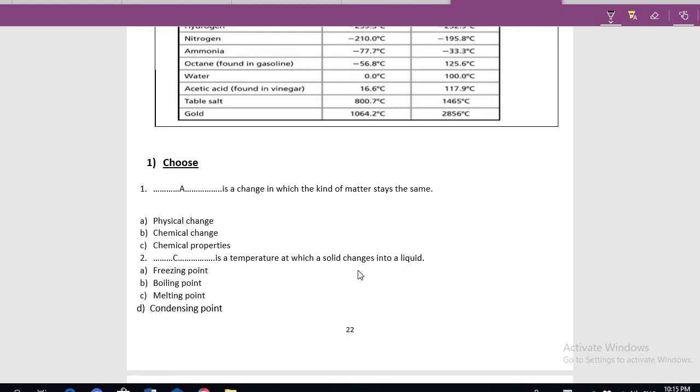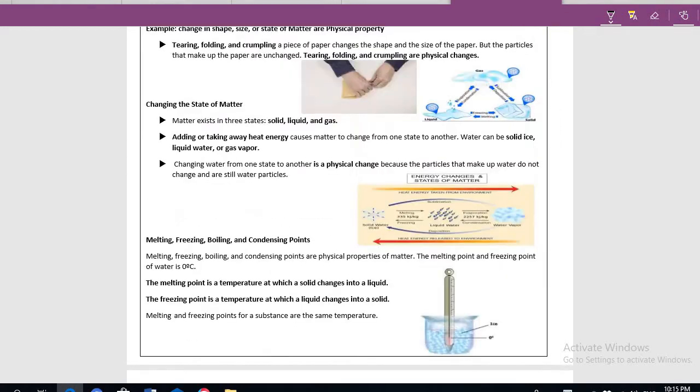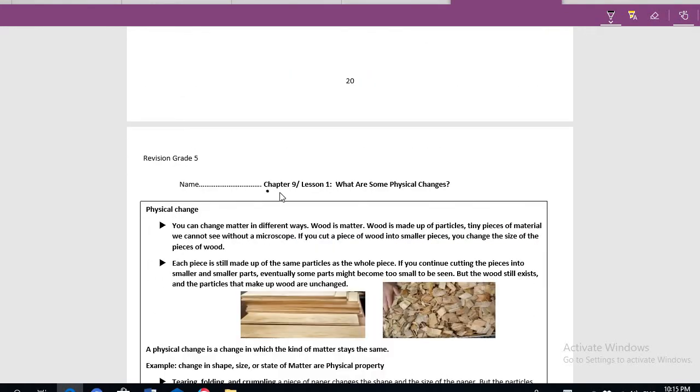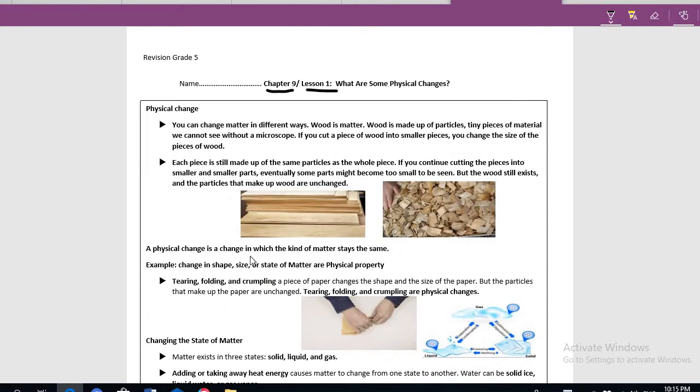Hello dear students, today we are going to revise chapter 9 lesson 1. What is a physical change? Physical change is a change in which the kind of matter stays the same.